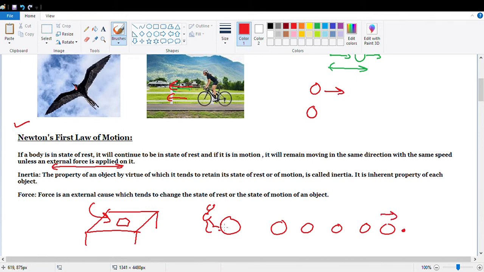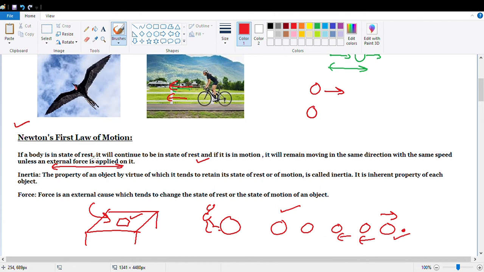So what did Newton say? He said that if a body is in a state of rest, it will continue to be in a state of rest, or if a body is in motion, it will continue to be in motion until or unless any external force is applied on it. When you kick the football, there is a frictional force which is trying to stop the football, and after some time the football comes to rest. So there comes an external force.